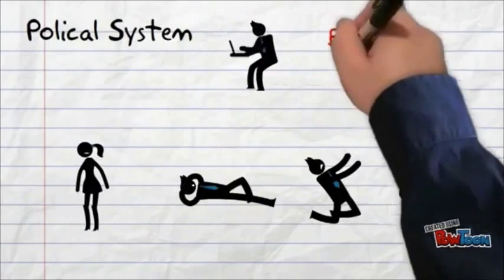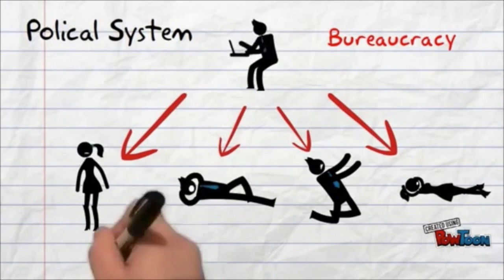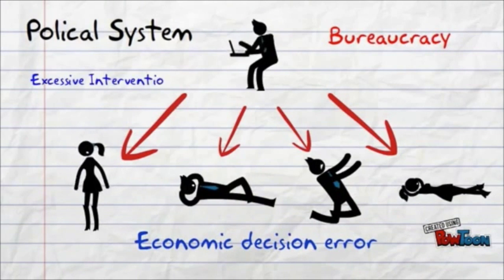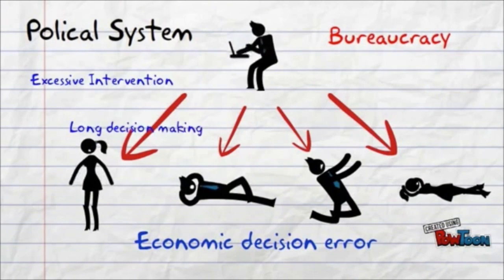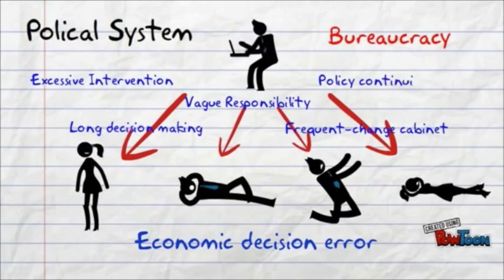Japan's political system is a typical bureaucracy. This unsound political system contributed to errors in economic decision-making. On the one hand, it made excessive intervention in the economy. The decision-making process was long, and responsibility was vague and inefficient. On the other hand, the frequent change of cabinet affected economic policy continuity and stability, leading to errors in economic decision-making.